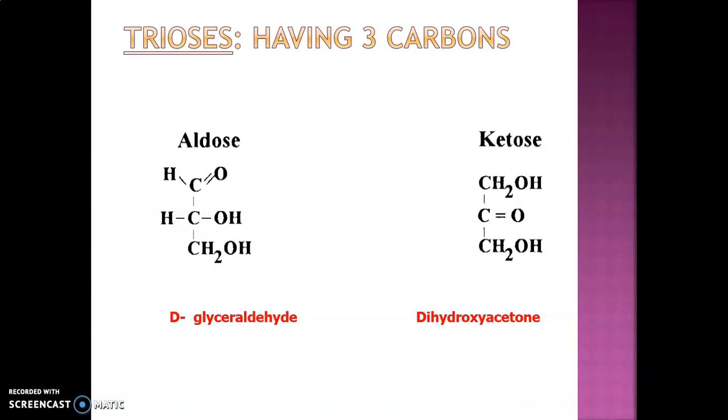So let's see the examples of trioses. We have already done the names, so these are the examples. It is glyceraldehyde. You can see the basic functional group is aldehyde, and there are 3 carbon atoms. In dihydroxyacetone, the basic functional group is ketone, and there are 3 carbon atoms.